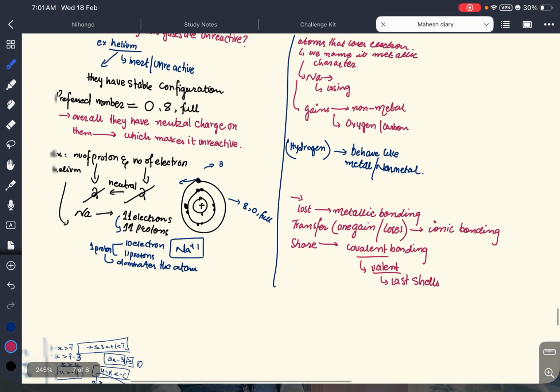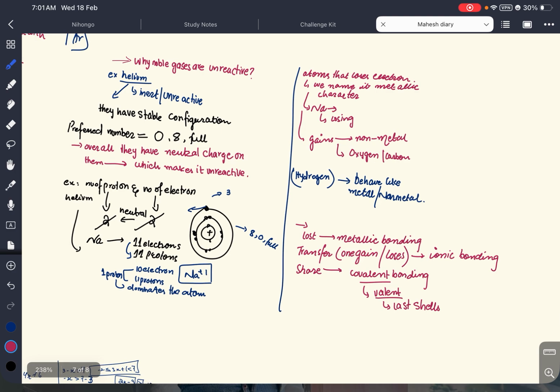ठीक है, so this was all about today's class. We learned why noble gases are unreactive. Then later we learned what types of bondings there are in total, and why an atom chooses to spend less energy in order to stabilize itself.